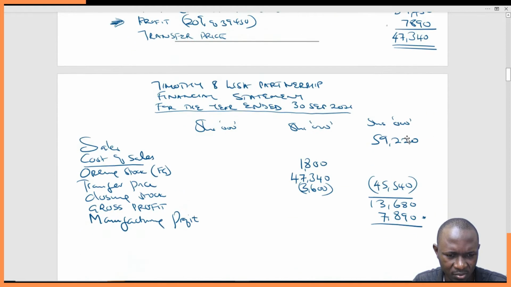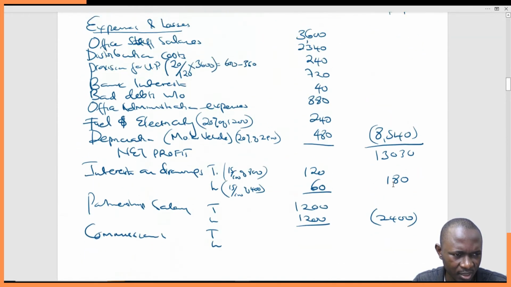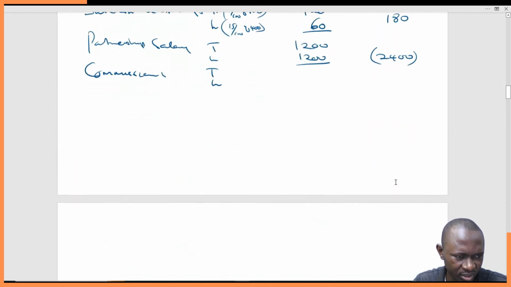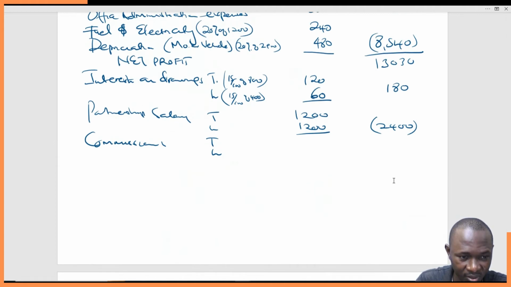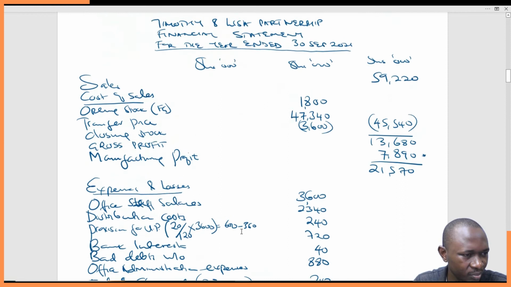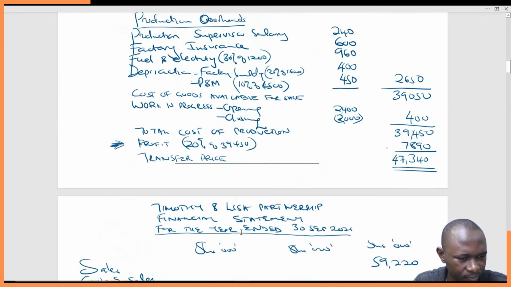So Timothy, let's just finish up with that. Timothy 789, this is 10% of factory profit, which was 7890. And then Lisa is 10% of the net profit.